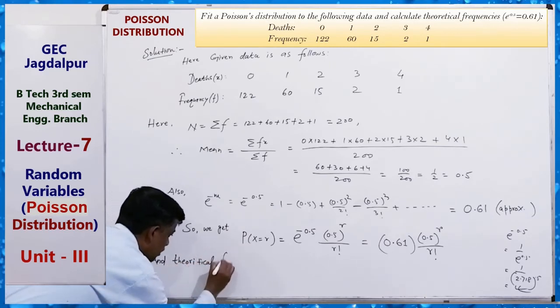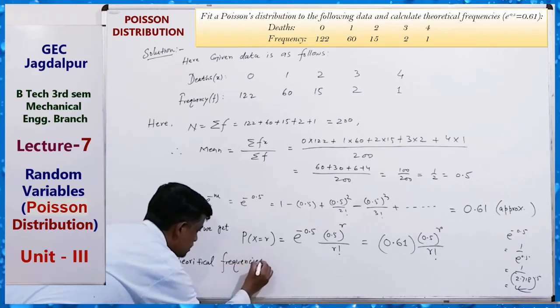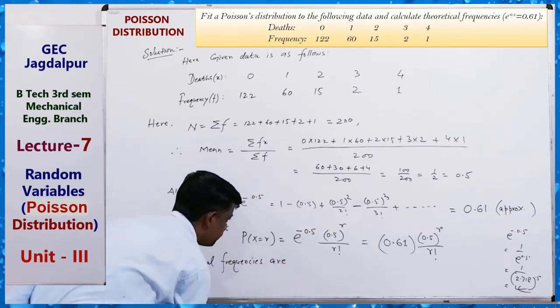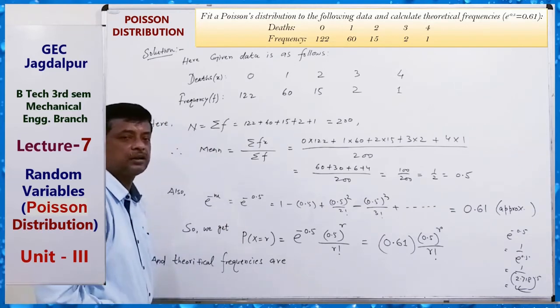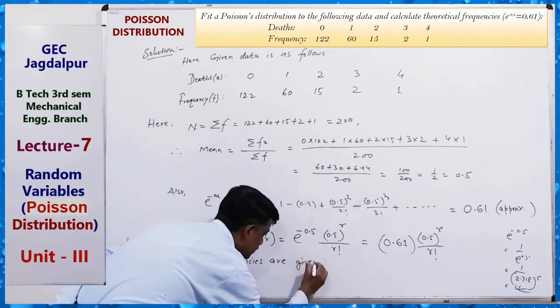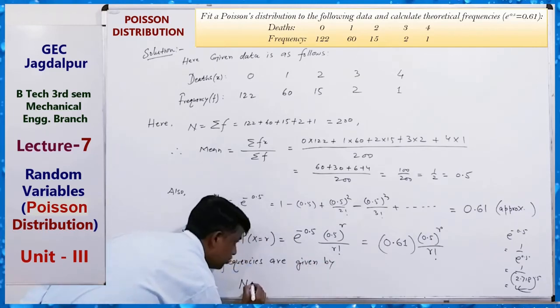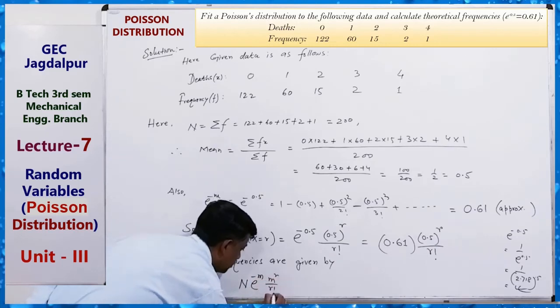And the theoretical frequencies are given by N into e to the power minus m, m to the power r upon r factorial.